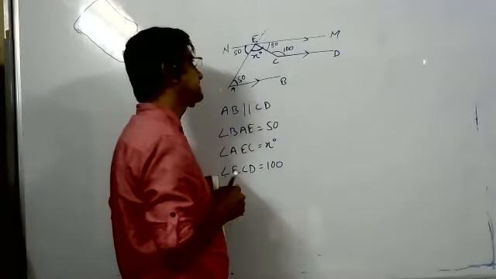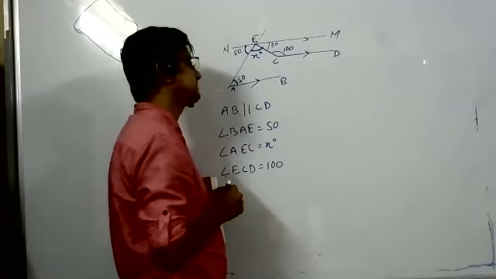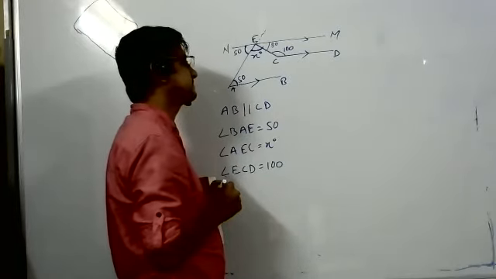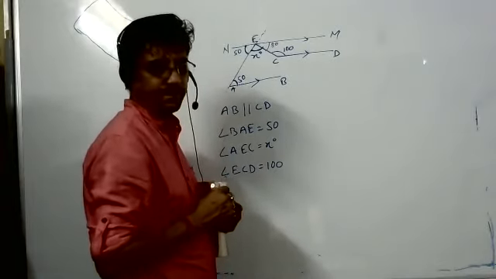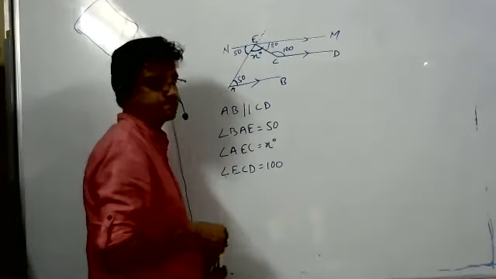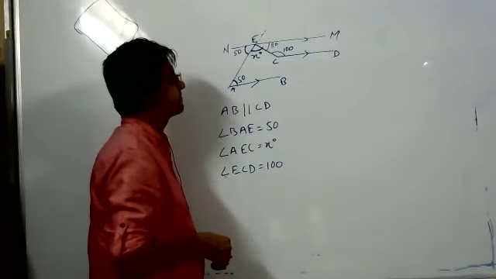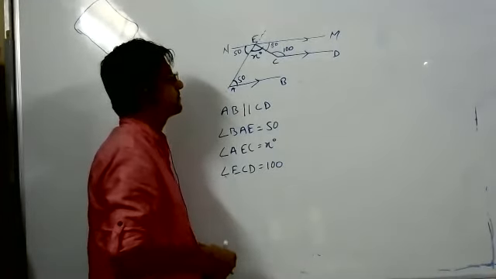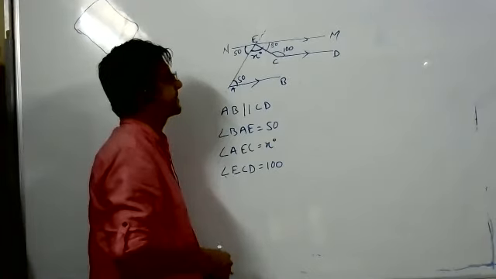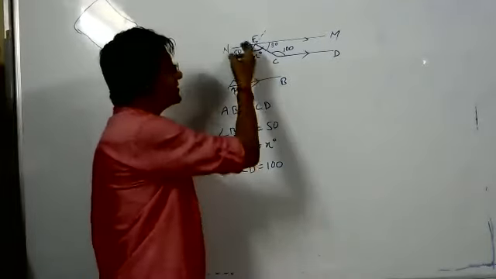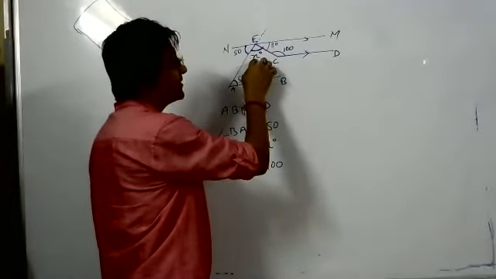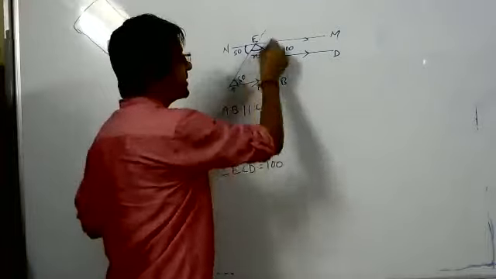So NEM is a straight line. These two angles are given and you have to find this one. The angle sum is 180 degrees.